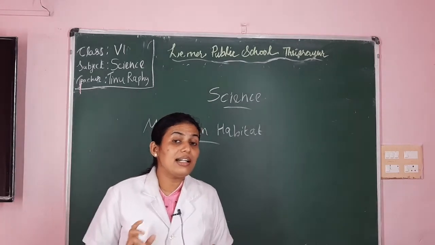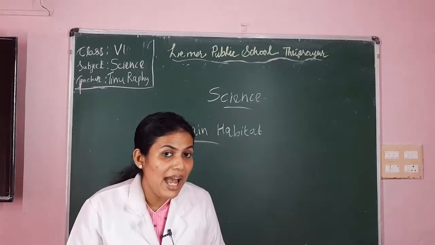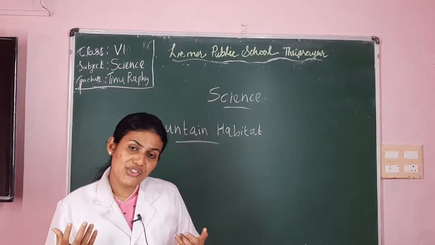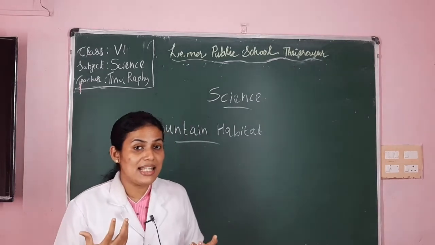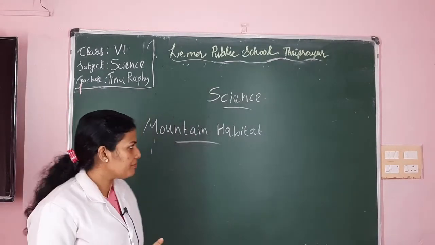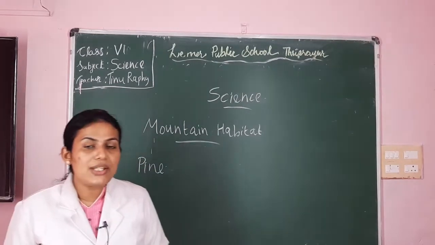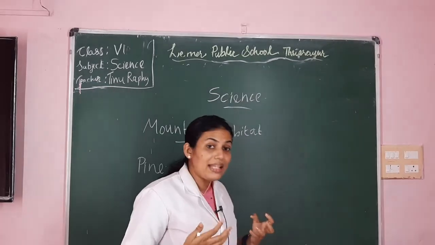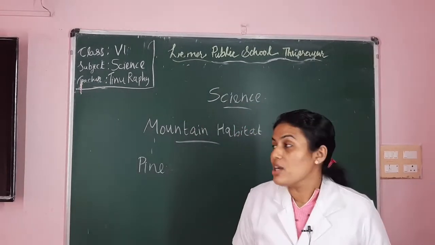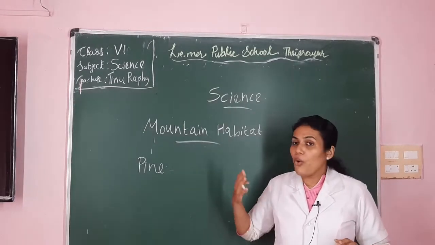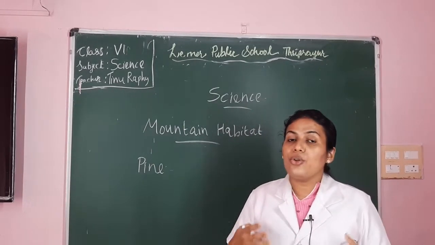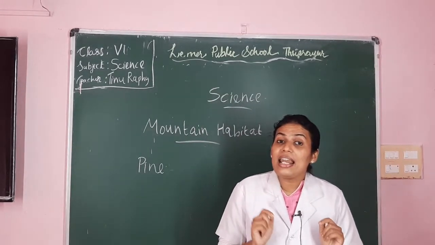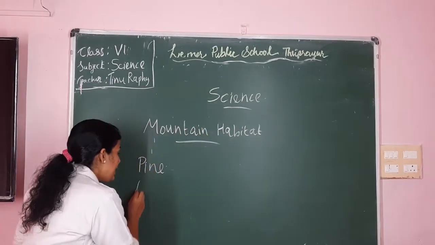Now first we will learn the adaptation seen in the plants. Few of you may have seen the videos from the Himalayas and all. So what is the nature of the trees and the plants seen there? So mostly trees like pine. You may have seen pine trees. They are conical in shape. Those trees are like the Christmas trees. They are conical in shape. So that is the adaptation. Mostly pine trees are seen, and those trees are conical in shape, and they will have needle-like leaves. What like leaves? Needle-like leaves.